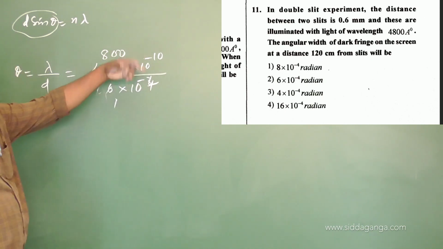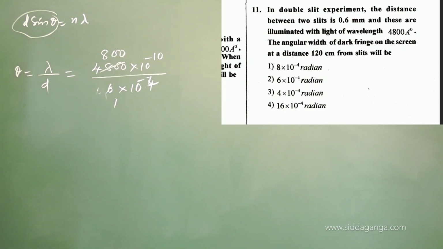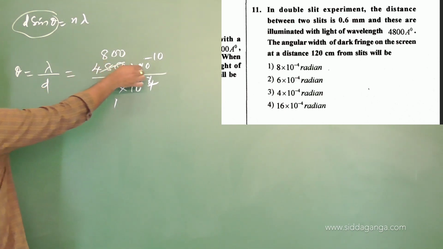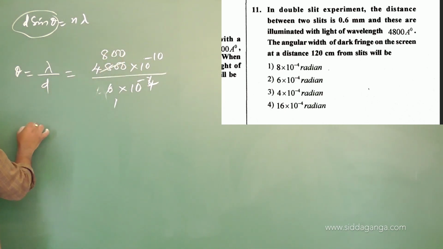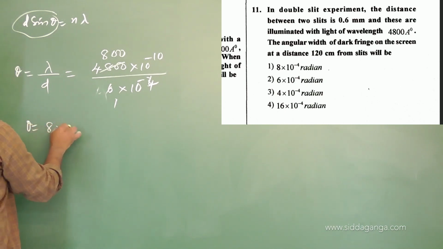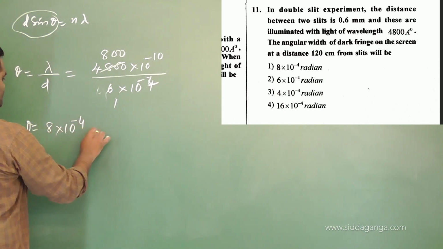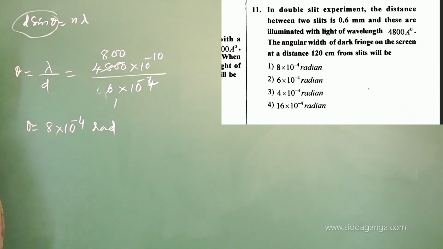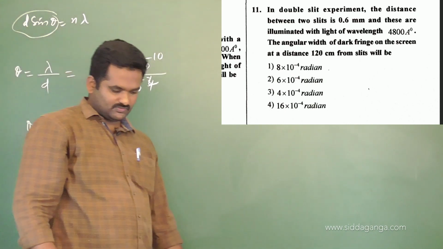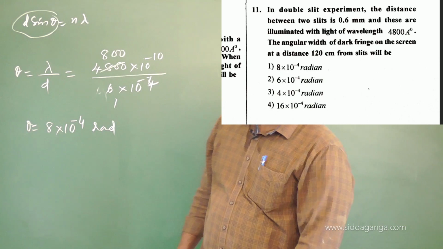Remaining is how much? Minus 4. If it goes to the numerator, it will become what? Plus 4. Minus 10 plus 4 is minus 6. Minus 6 plus 2 is minus 4. So, theta equals 8 into 10 to the power of minus 4 radians. Angular width is 10 to the power of minus 4. The first option is what you are going to get.